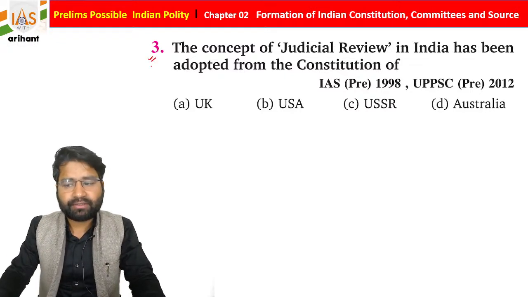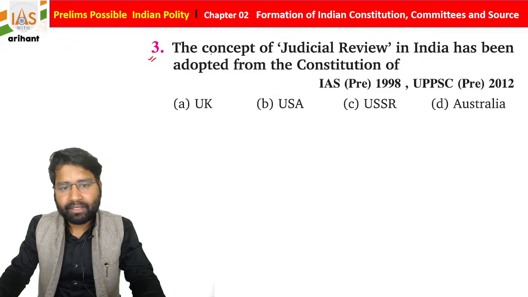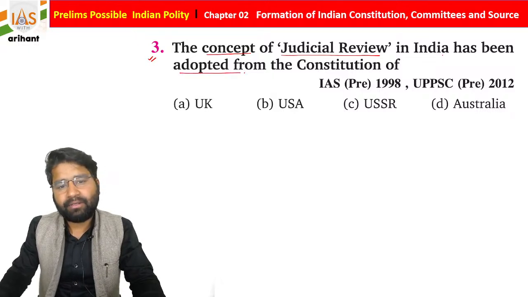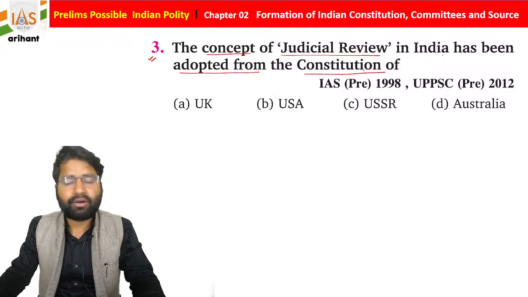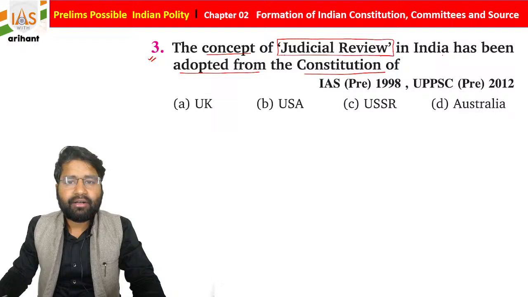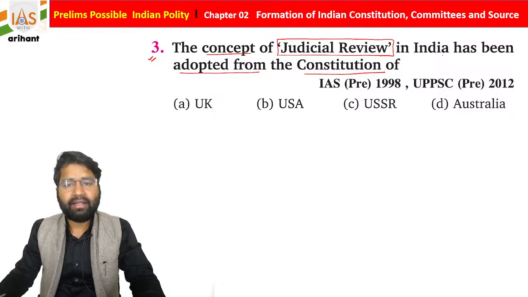If you see the third question, what does it say? The concept of judicial review in India has been adopted from the Constitution of which country? As I told you, students, our judiciary can check any rules, law, custom and conduct.